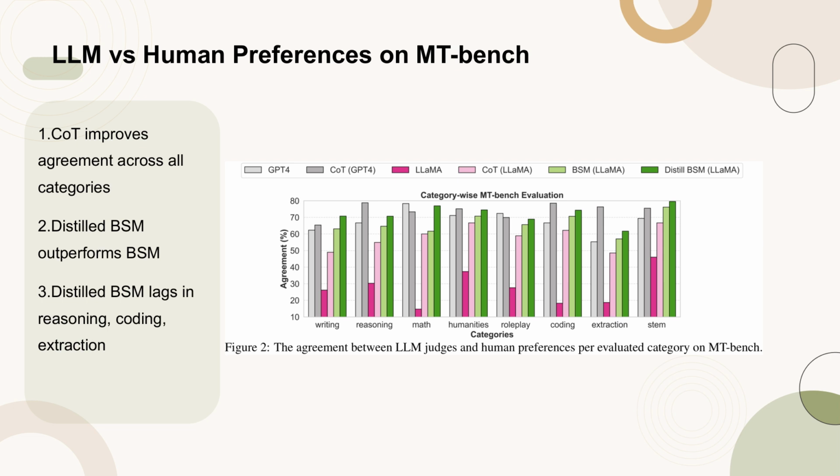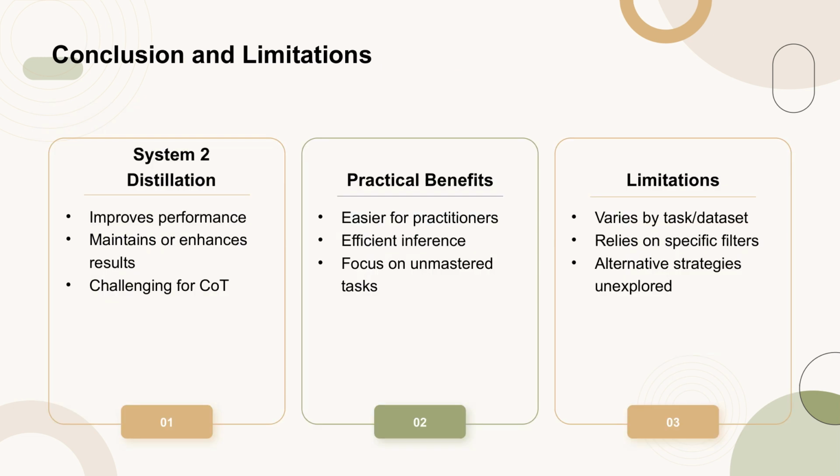However, it excels in writing, math, and STEM categories, surpassing GPT-4-0125 preview. In this work, the authors demonstrated that it is possible to distill System 2 reasoning into the outputs of a large language model, LLM, without intermediate generations, often improving performance. This distillation makes these methods more practical for LLM practitioners and more efficient during inference. However, not all methods can be distilled easily. For instance, chain of thought, COT, remains challenging.